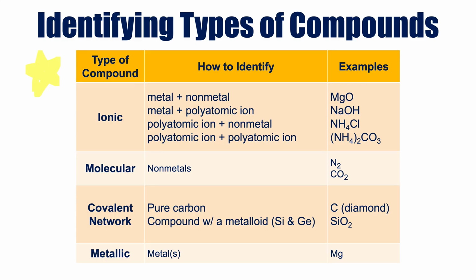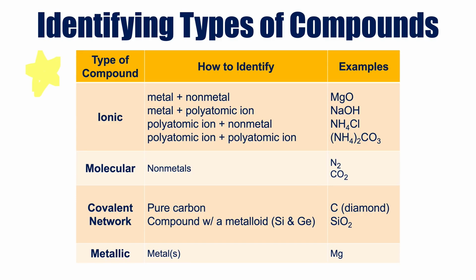So what you know so far is ionic bonds create ionic compounds. To classify something as being ionic, you either have a metal and a nonmetal, metal and a polyatomic ion and a nonmetal, or two polyatomic ions together. A covalent bond can lead to the creation of what's called a molecular compound that's just made up of nonmetals.